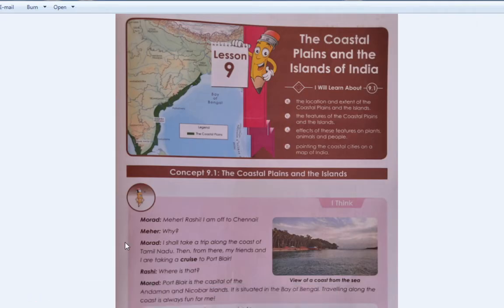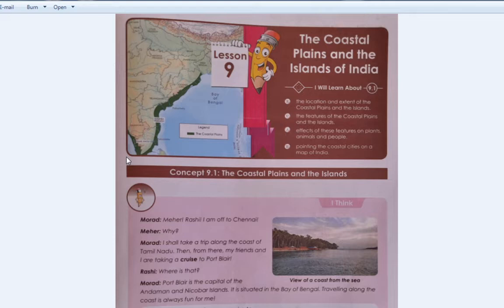My dear students, in the last session we completed lesson number 8 of EVS, that is the Western Desert. Can you tell me, students, what is the name of the Western Desert present in India? Yes, very good. It is known as the Great Indian Desert or the Thar Desert.